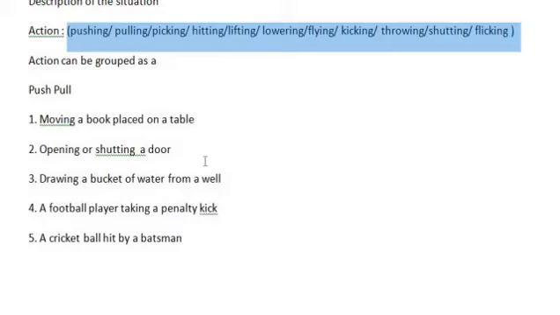Moving a book placed on a table can be done in three ways. All three possible ways it can be done. Push, pull, yes, it can be. Likewise, push and pull for a door. Okay. Drawing a bucket of water from a well is pulling.